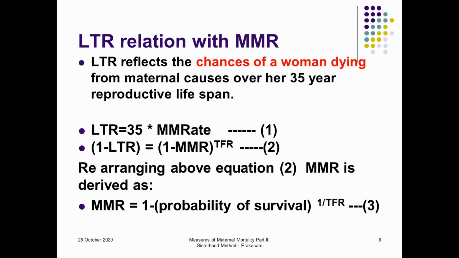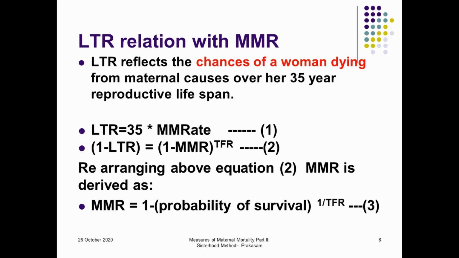Therefore, we require first the total fertility rate, as well as the probability of survival estimates. The probability of survival is mostly obtained using the life table technique, and total fertility is calculated using the mother's age as well as the number of children born.